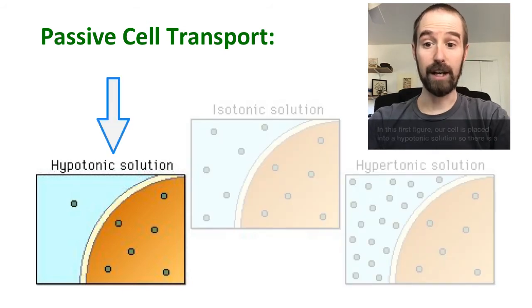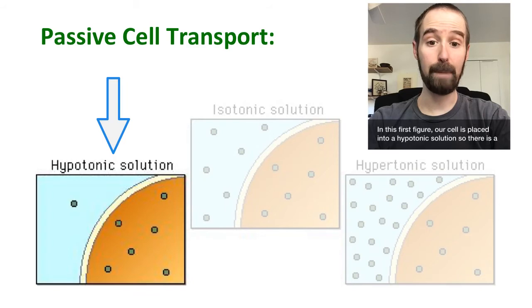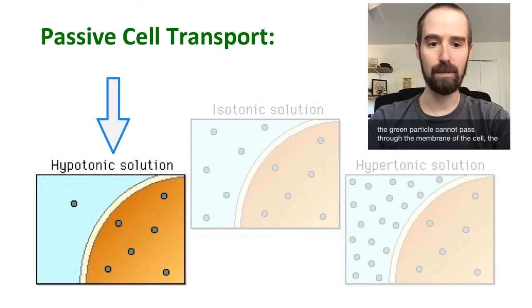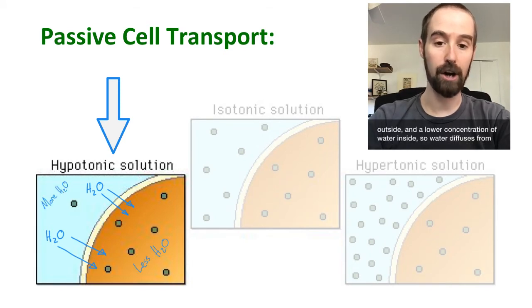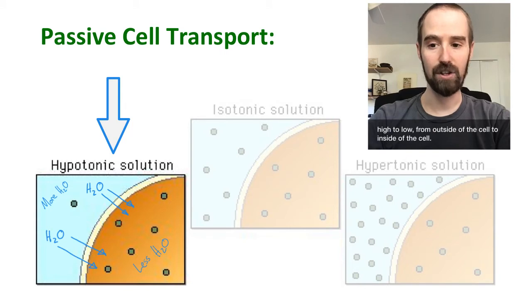In this first figure, our cell is placed into a hypotonic solution, so there is a lower concentration of this green solute outside of the cell. But since the green particle cannot pass through the membrane of the cell, the only way to balance out the concentration is for water to diffuse into the cell. Think of this like having a higher concentration of water outside and a lower concentration of water inside. So water diffuses from high to low, from outside of the cell to inside of the cell.